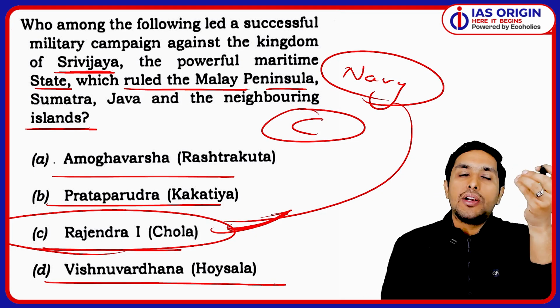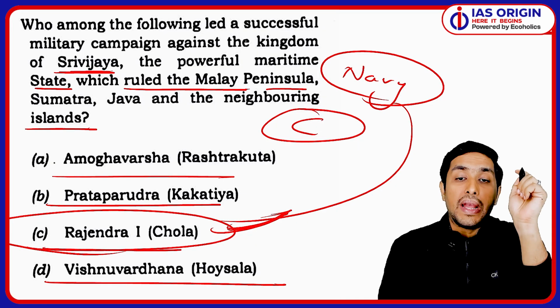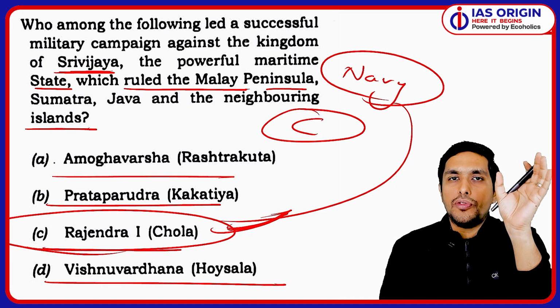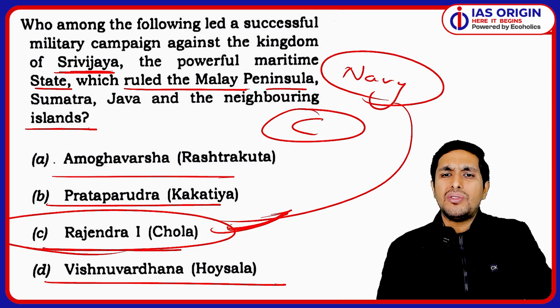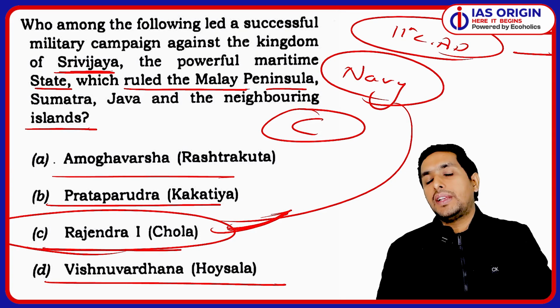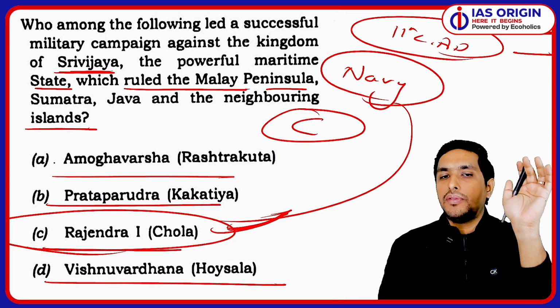Okay, so Gangai Konda Chola, the same person only, ruled around 1014 to 1044. So you just need to know that he ruled in the 11th century AD. Even if you don't know the exact time period, that is fine. Roughly knowing it is already good.